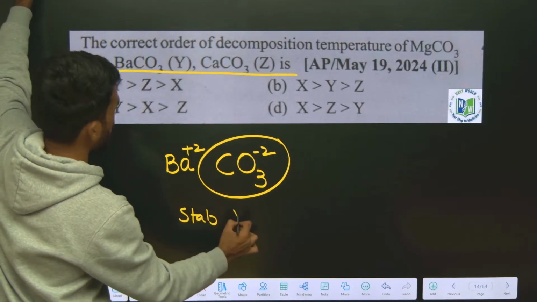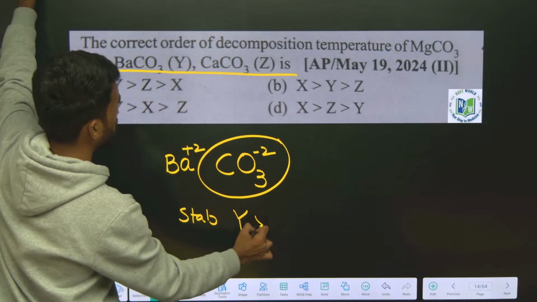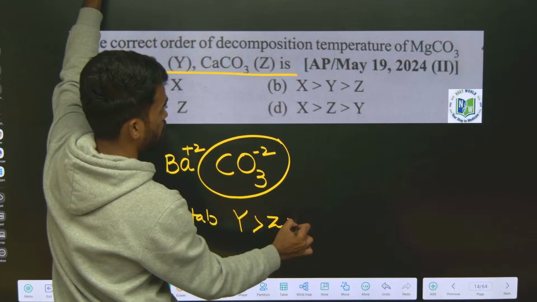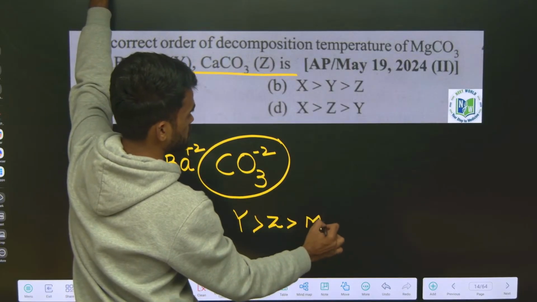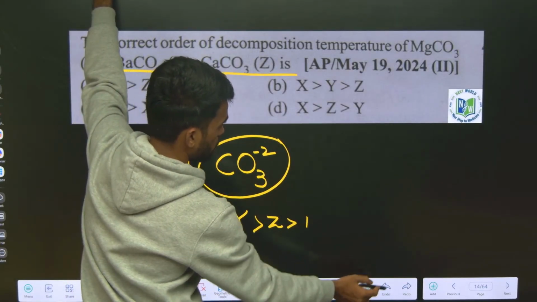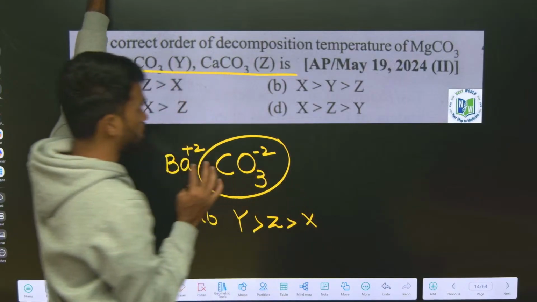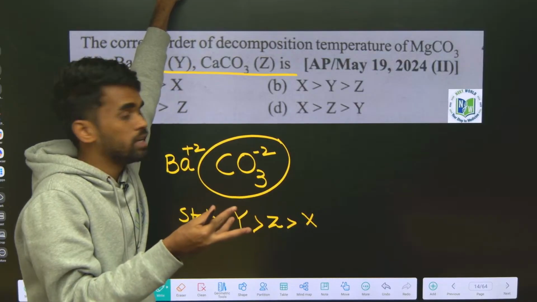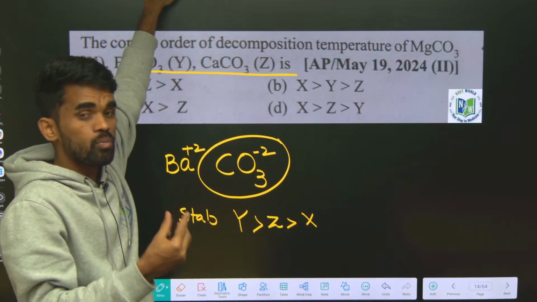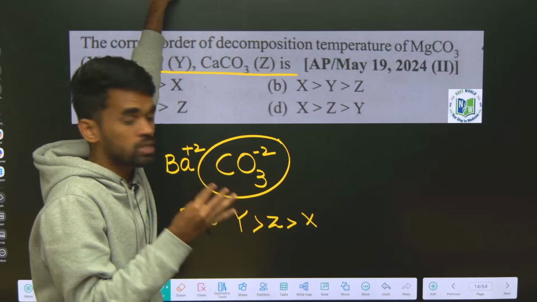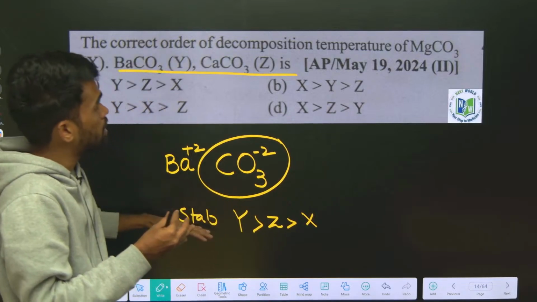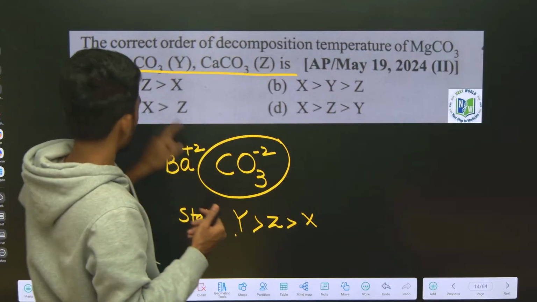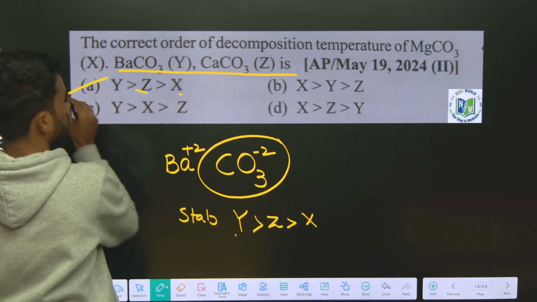That is the stability I am saying first. Stability of barium carbonate, that is Y, is most stable, and the next calcium carbonate, followed by magnesium carbonate, which is least stable, that is X. If a more stable compound is there, for its decomposition more energy is required. Here in terms of temperature, more temperature is required to decompose that. So stability order and decomposition temperature order are the same. So Y, Z, X, the first option will be perfect.